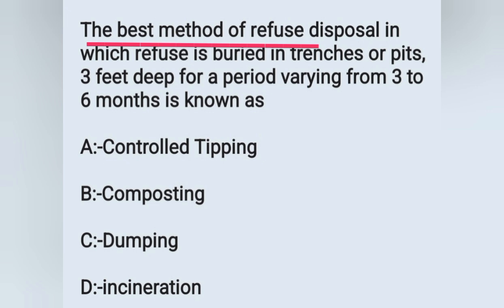The best method of refuse disposal in which refuse is buried in trenches or pits 3 feet deep for a period varying from 3 to 6 months is known as. Option A, controlled tipping. Option B, composting. Option C, dumping. Option D, incineration. Incineration is a type of burning.